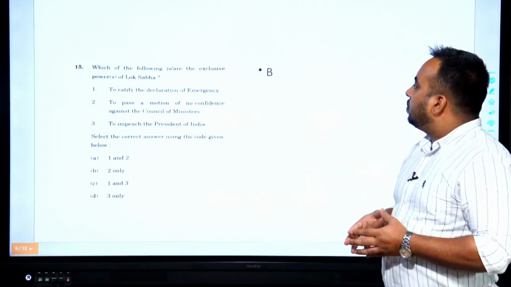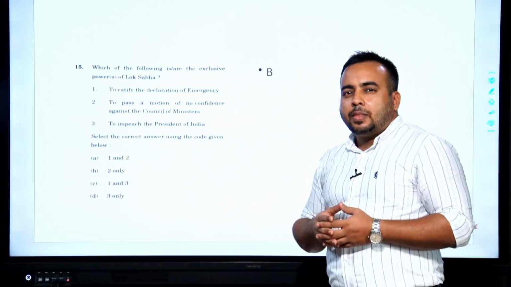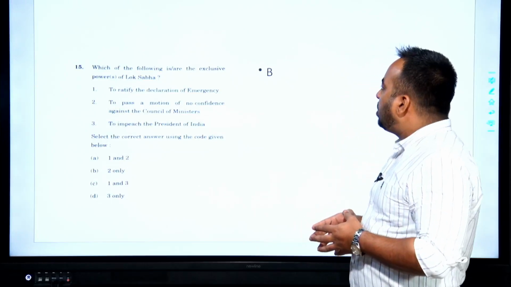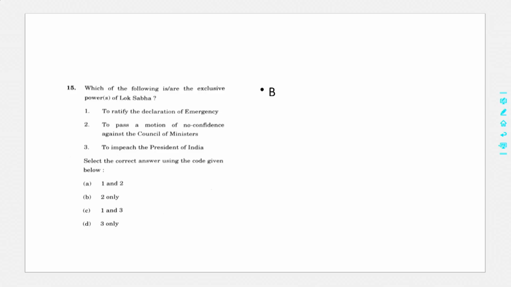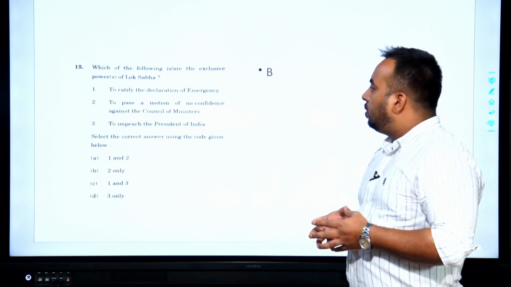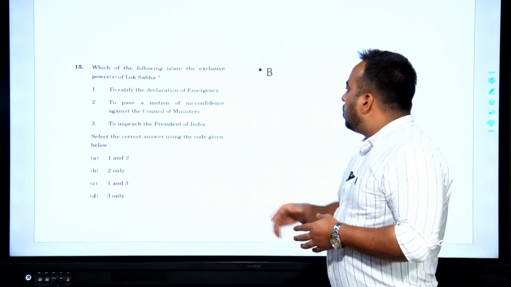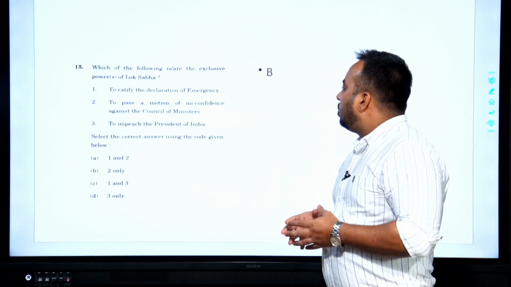All right. Next question. Next question is, which of the following is or is the exclusive power or powers of Lok Sabha to ratify the declaration of emergency? We know that emergency is declared jointly by Lok Sabha as well as Rajya Sabha, that is Parliament as a whole. So this one is wrong.